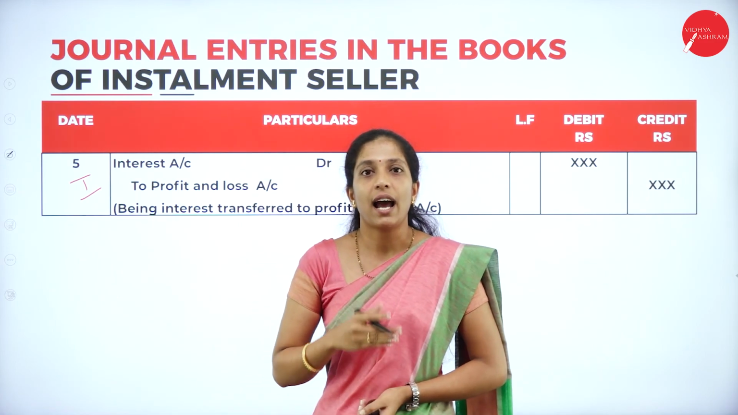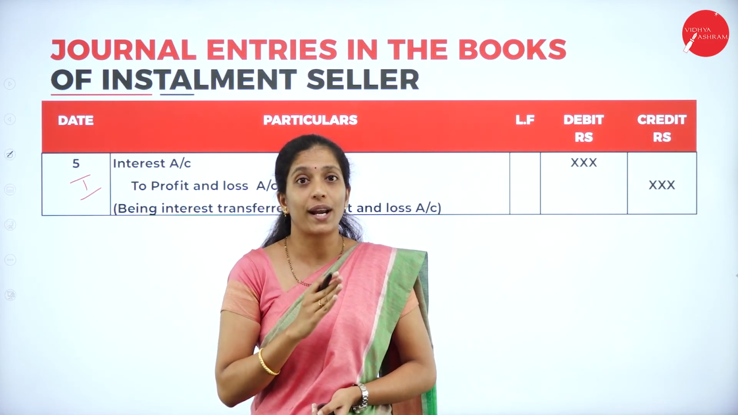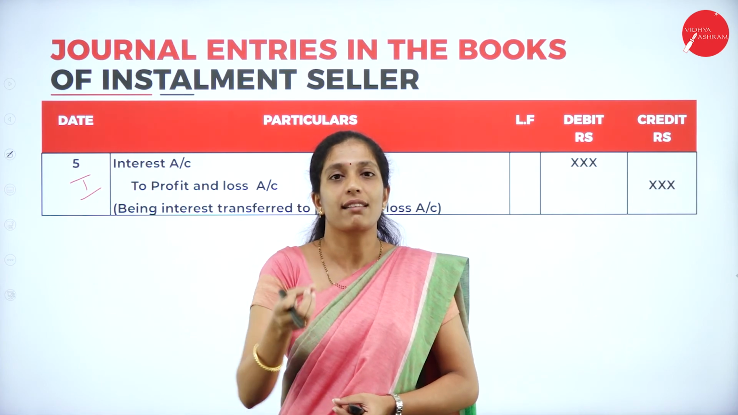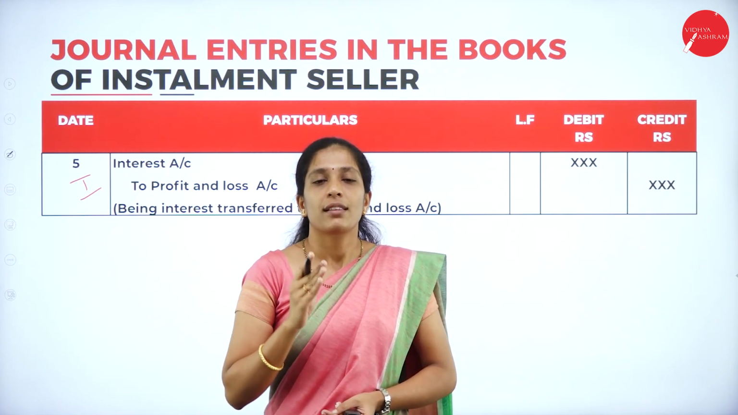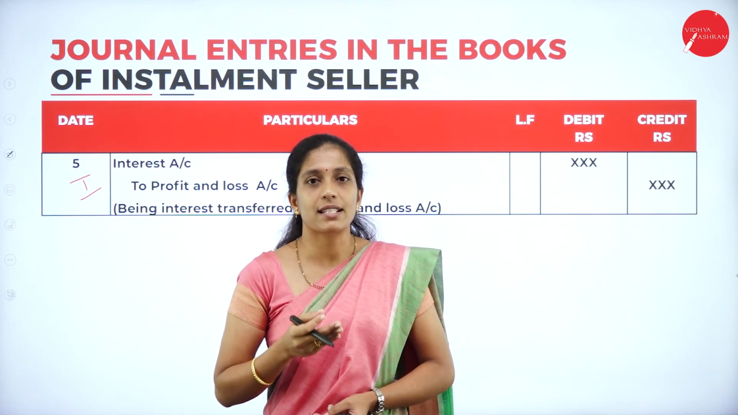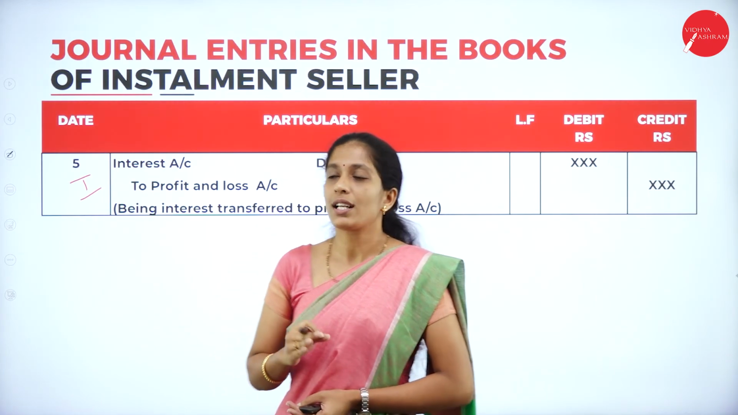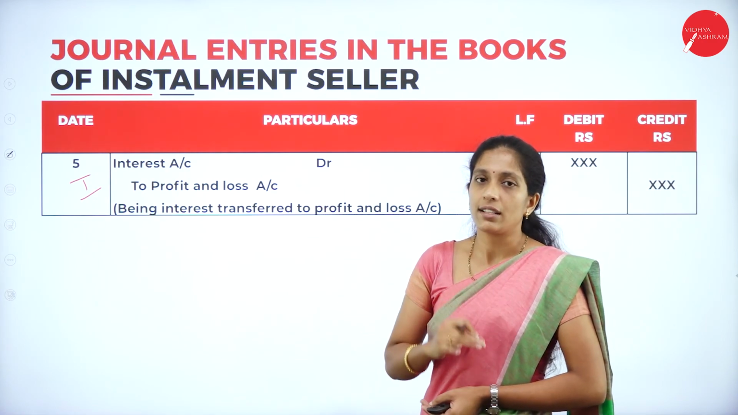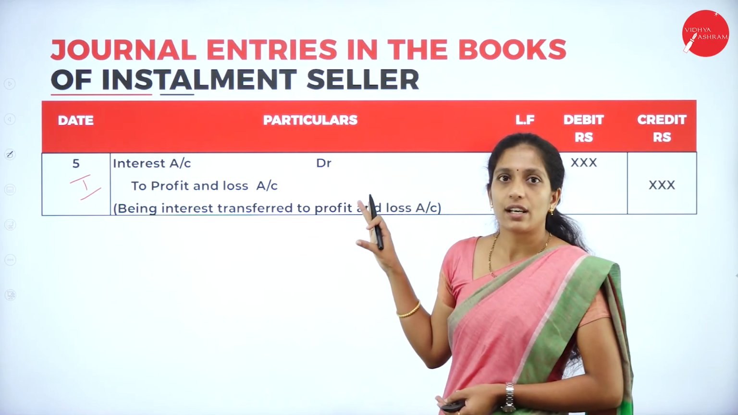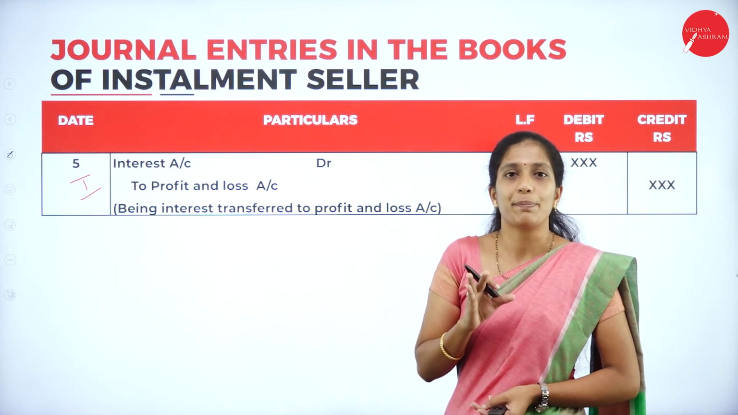Next, for the second year, as usual, you don't have the first 2 entries, that is for selling of the asset and receiving the down payment. Your entries start from interest due, next installment received, and the next one is the transfer of interest to profit and loss account. Only 3 entries. Hope you are clear with the journal entries, same as the hire purchase system.